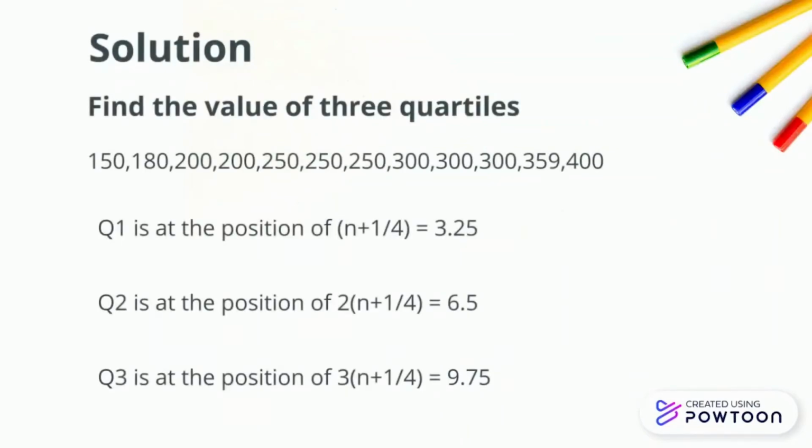First, I arrange the dataset, the sample, in increasing order. For Q1, the position is n plus 1 divided by 4, equal to 3.25. For Q2, 2 multiplied by n plus 1 divided by 4, we get 6.5. And for quartile 3, 3 multiplied by n plus 1 divided by 4, we get 9.75.